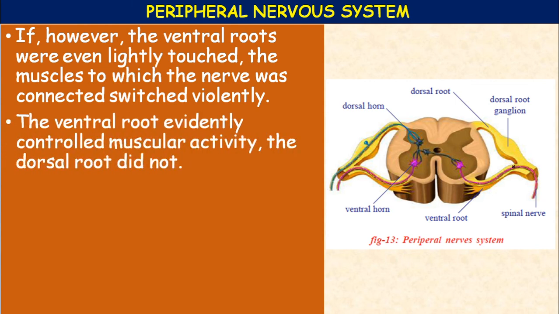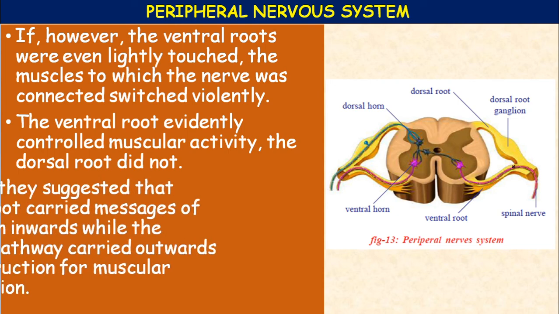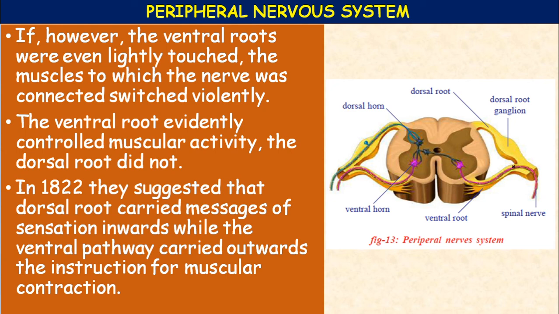So the ventral root evidently controlled muscular activity, the dorsal root did not. By this experiment, they came to know that the ventral root controlled muscular activity, but the dorsal root did not.